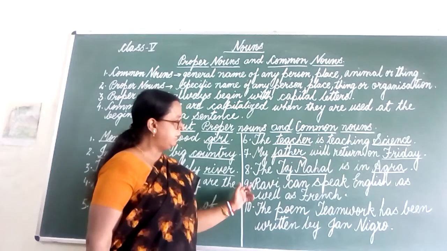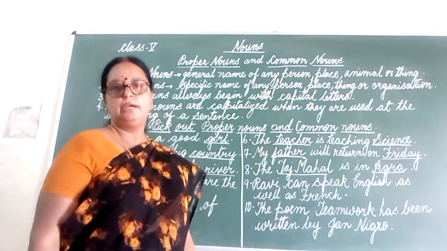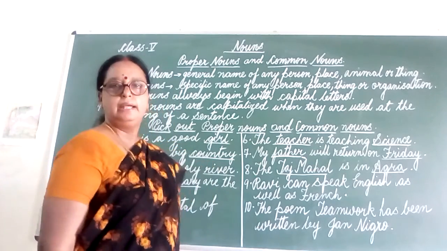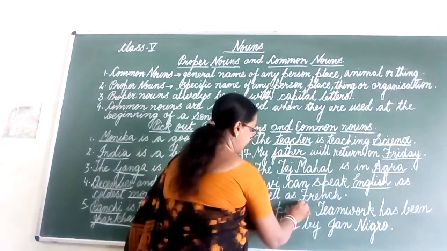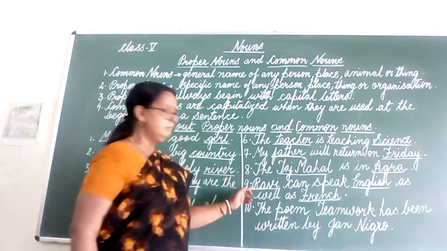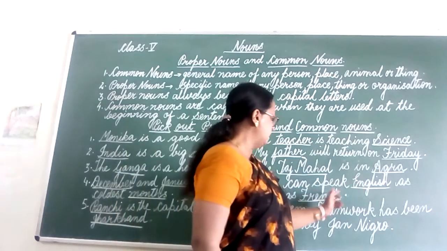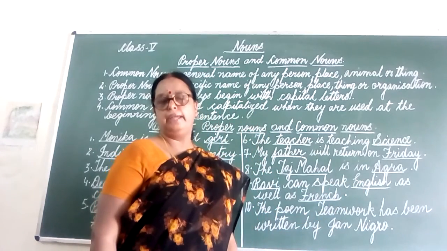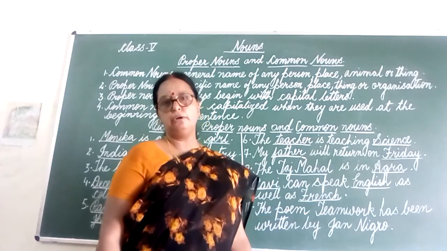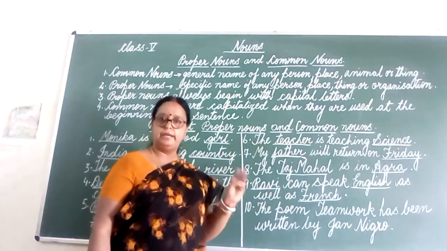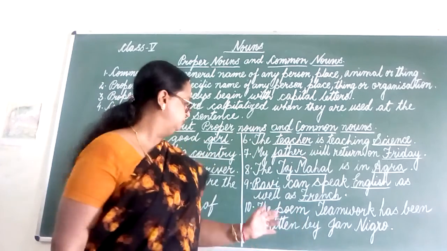Next sentence. Ravi can speak English as well as French. How many nouns are there in this sentence? There are three nouns: Ravi, English and French. Ravi is the name of a boy, so it is a proper noun. English and French, both are the names of languages, so both are also proper nouns. So in this sentence, there are three nouns, Ravi, English and French, and all three are proper nouns.